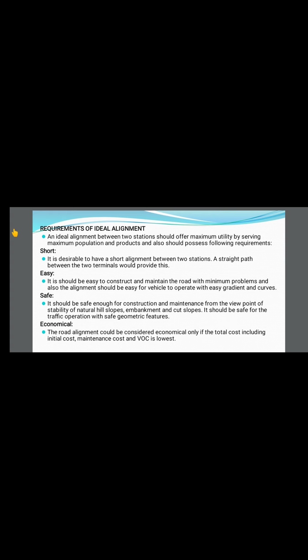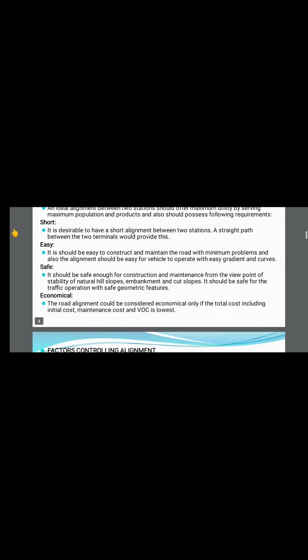Easy for the construction, maintenance, and alignment, that is horizontal as well as vertical alignment. In safe, we should keep in mind safety for the construction and stability, as well as embankment and cut slopes. And economical means the initial construction cost, maintenance, and vehicle operation cost should be kept minimum. Then we can call it an ideal alignment. These are the requirements of an ideal alignment of the road.